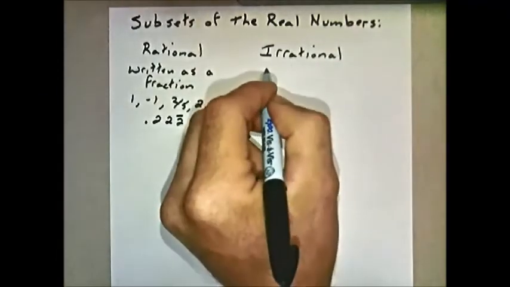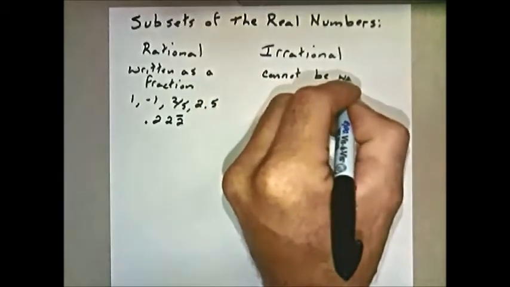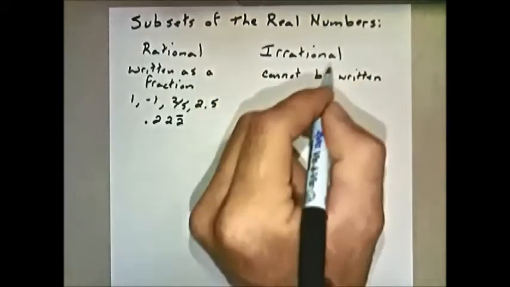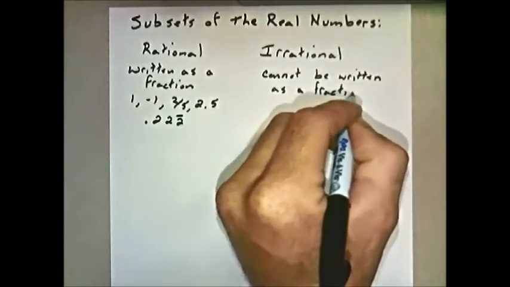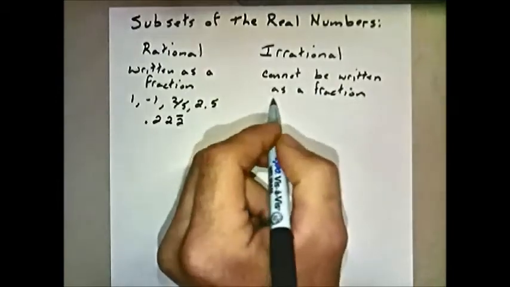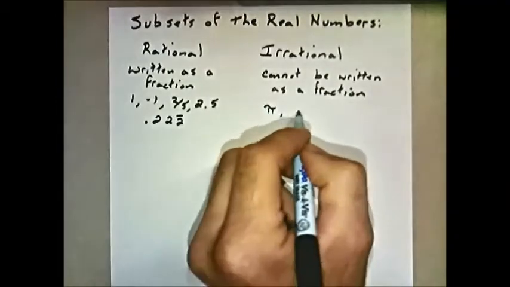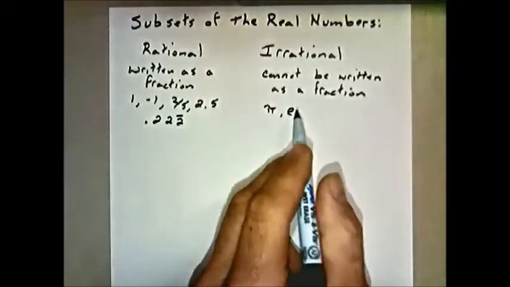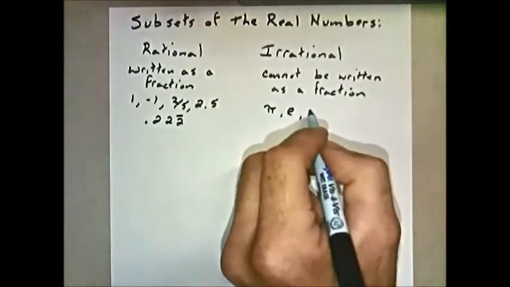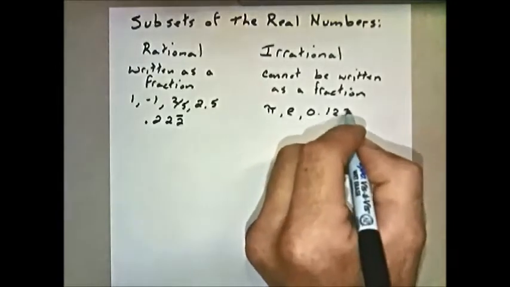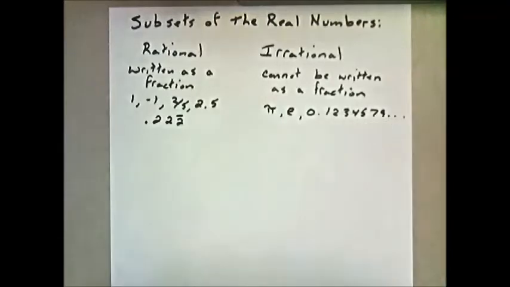Irrational numbers cannot be written as a fraction. This would include numbers like pi, the number e, which we'll talk about at a later date as well, and any non-repeating decimals.